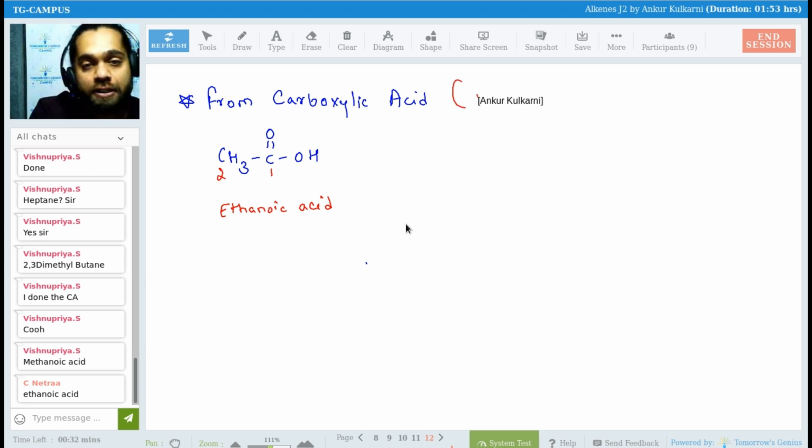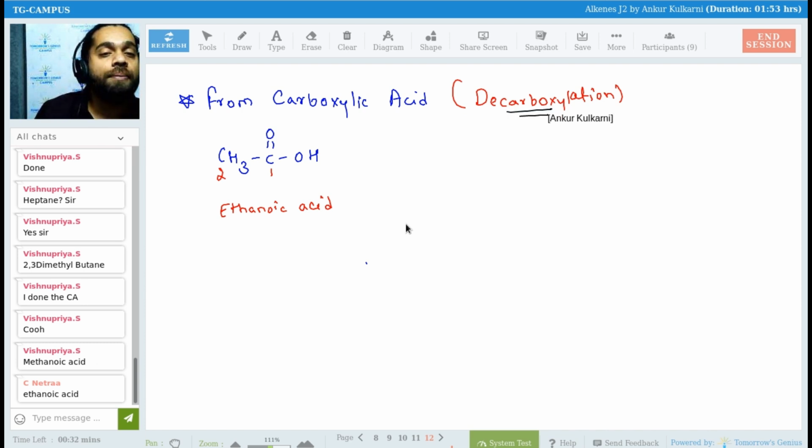The first is decarboxylation, as it is given in the name. Decarboxylation means you are removing carbon dioxide, just like dehydration. What happens in dehydration, Mukeshwaram? We remove the water. In decarboxylation, as the name suggests, we will remove carbon dioxide. So simple.